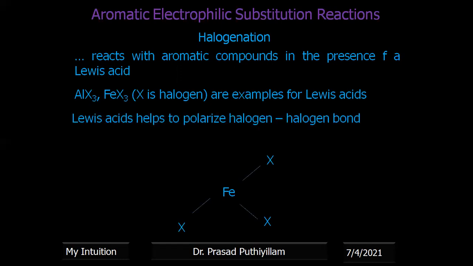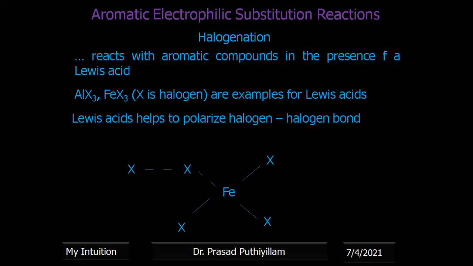This FeX3, the Lewis acid, acts as a catalyst that initiates polarization of the halogen-halogen bond. The bond should polarize to give a positively charged halogen and a negatively charged halogen, because only then can the positively charged halogen be taken by the benzene ring.